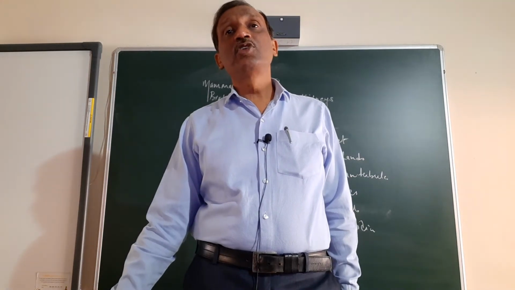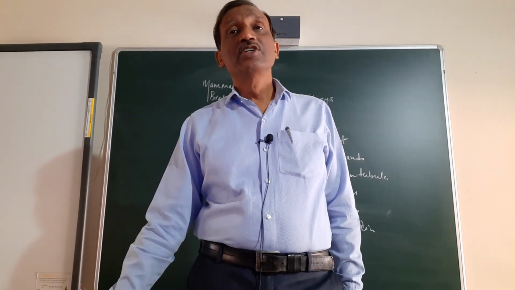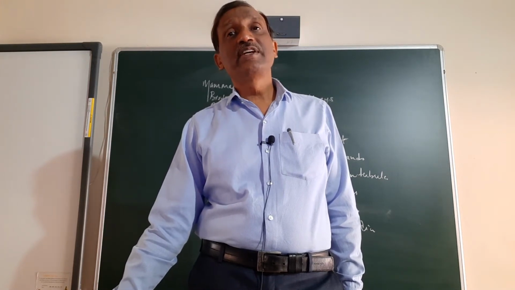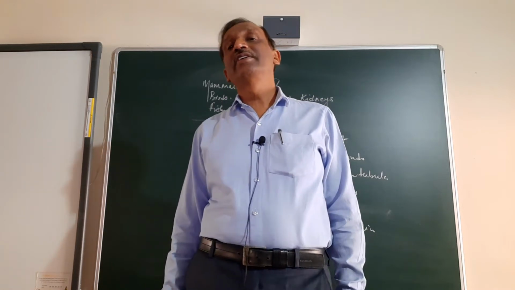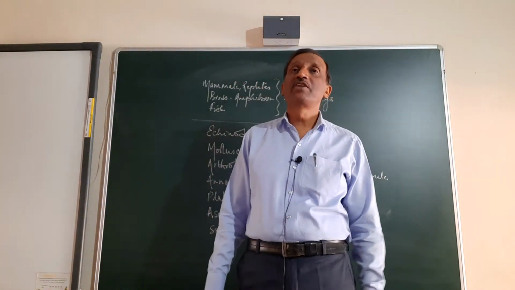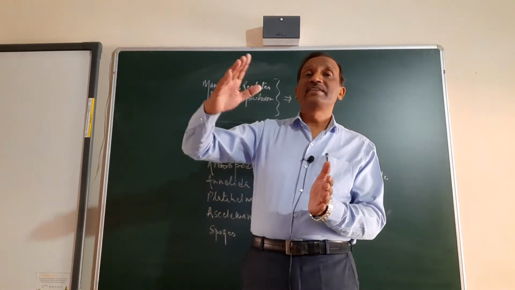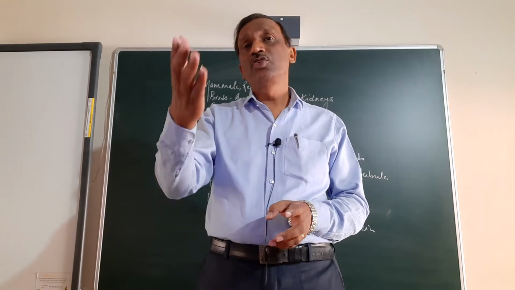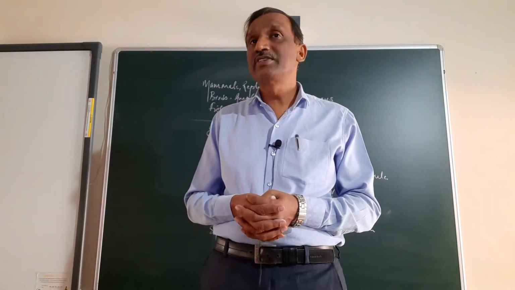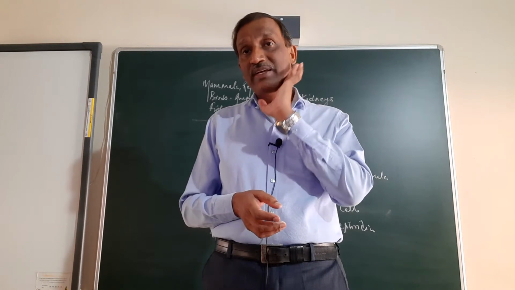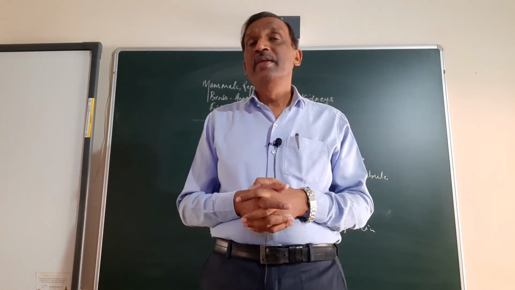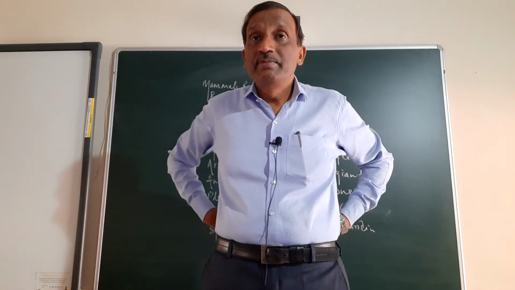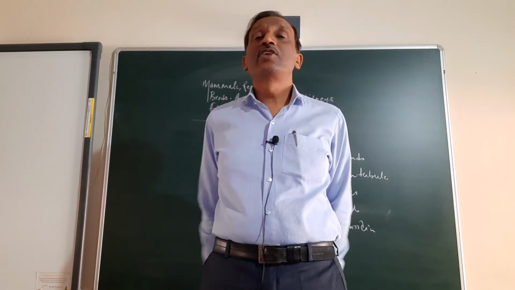We already studied about the human excretory system in class 10, so it will be just a revision. And the chapter on life processes, which we have already done in class 10, we are just revising and taking it to the next level. In class 10 it was only an introductory level. So here is the diagram of the human urinary system. The urinary system of human beings consists of a pair of kidneys, one on each side of the vertebral column in the lower abdominal region, behind, on the posterior side, that is the dorsal side.